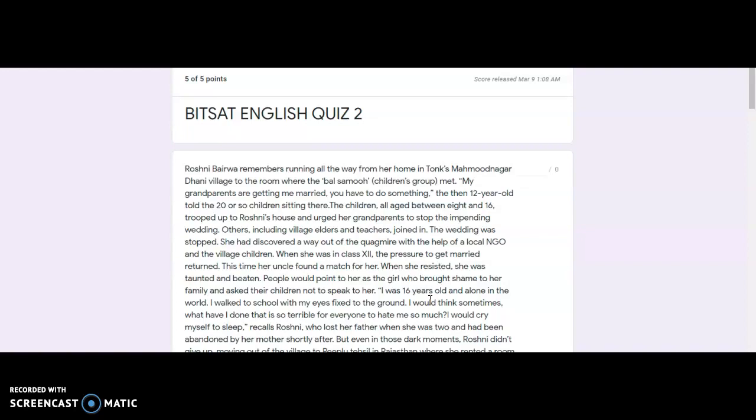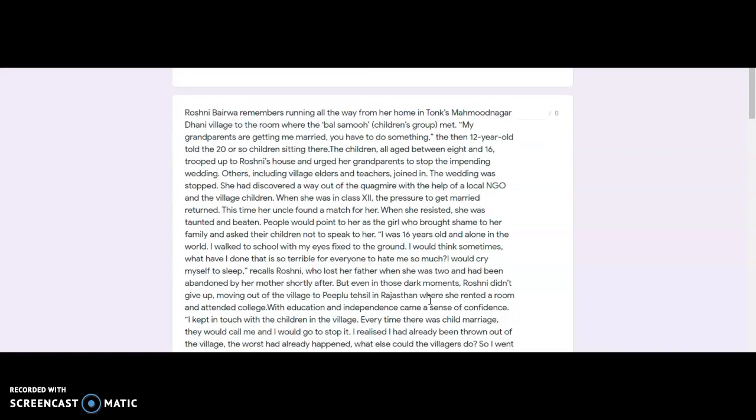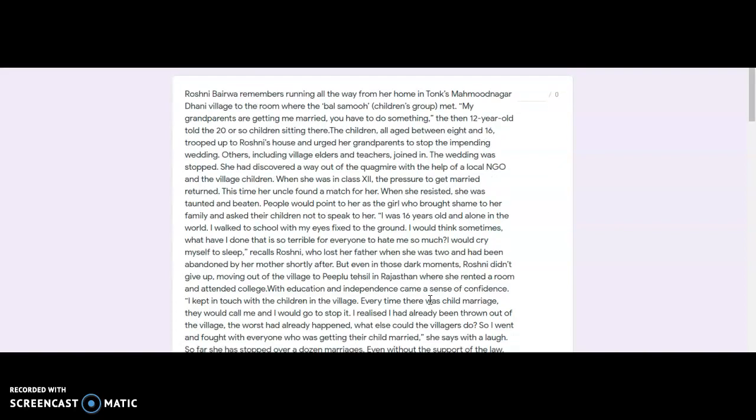In this quiz, what I gave was a comprehension question. In comprehension, you have to read a passage and answer the questions below it. The questions are based on the passage. Whatever method you are using, I suggest you use the method I am going to tell you now in the next quiz. If you find it good, you can continue with it, because many people found it useful. I'll tell what to do.